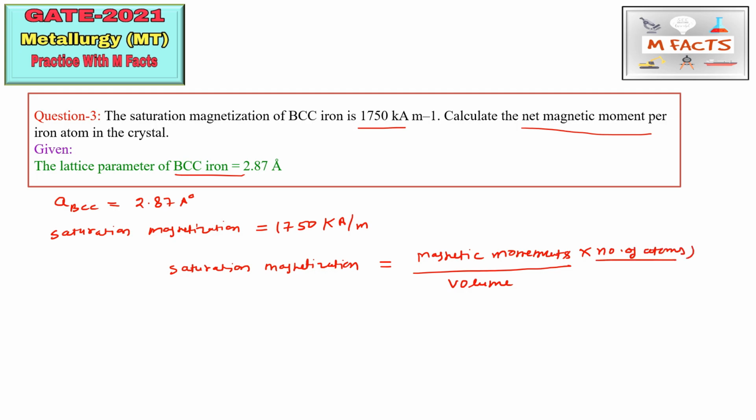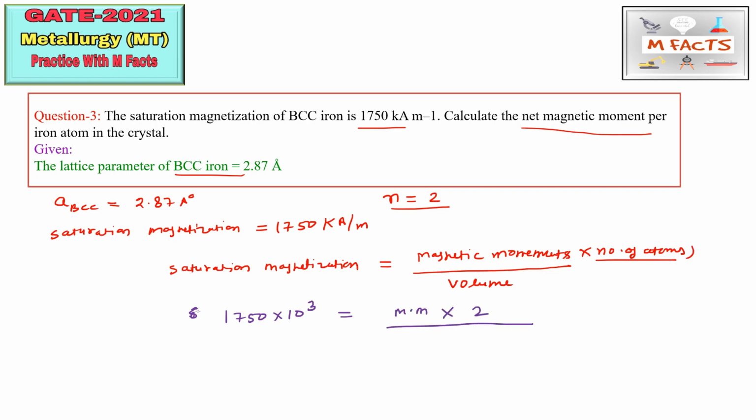Okay, so they are asking about the iron atom. The iron is BCC iron, this is given. So the number of effective iron atoms in BCC is 2. How can we calculate this saturation magnetization? Saturation magnetization is given as 1750 kilo ampere. This kilo is 10 to the power 3, so 1750 into 10 power 3 amperes. The magnetic moment we have to find, and the number of atoms is 2.